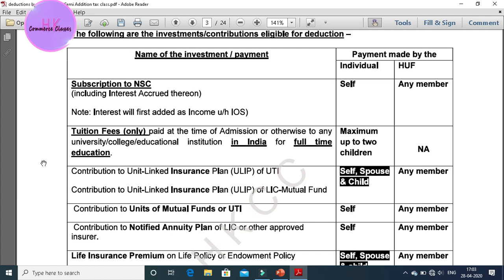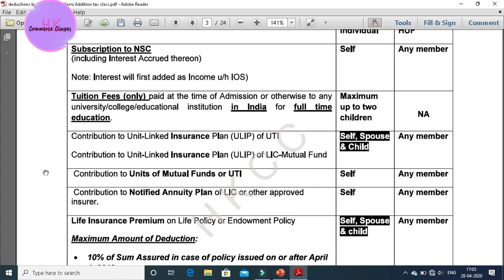Third is contribution to ULIP, ULIP of LIC or mutual fund. Self, spouse and child, meaning the whole family, can claim that deduction, and for the HUF, any member. Then contribution to mutual fund: only the assessee can claim, and for the HUF, any member. Contribution to a notified annuity plan of LIC: self, and any member under the HUF.